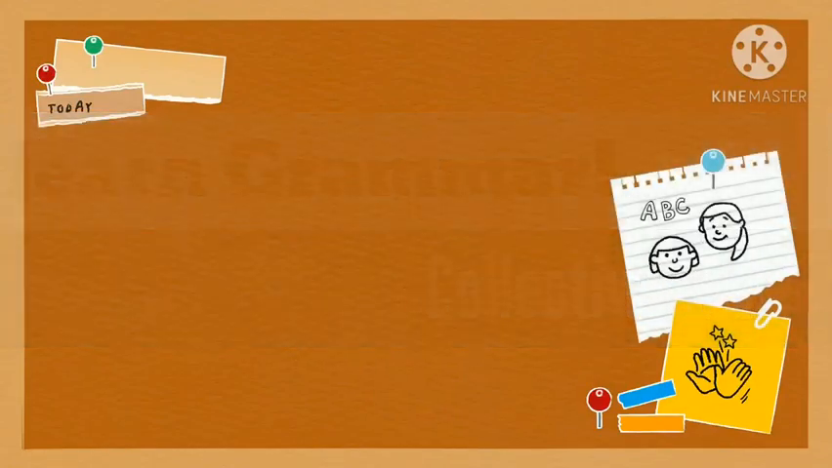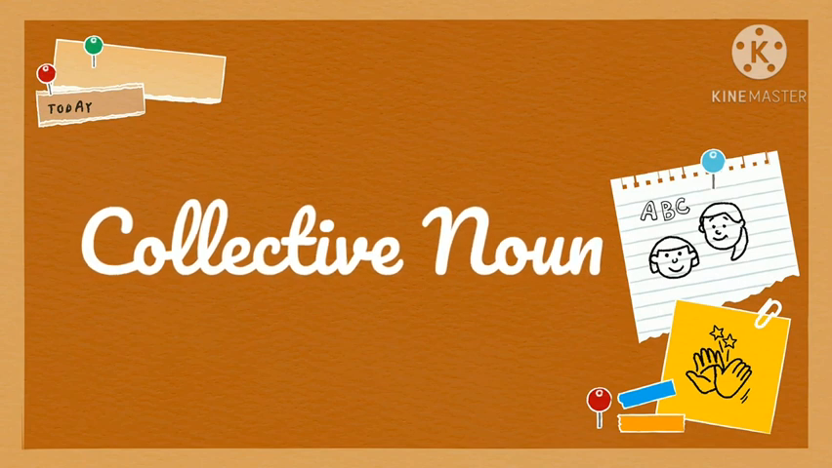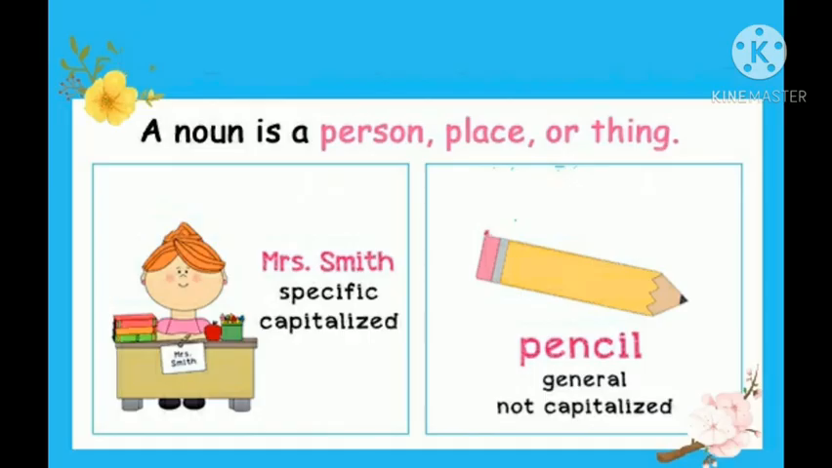Today we are going to start a new grammar lesson which covers collective noun. For understanding it well, very first I'm going to tell you what is noun. A noun is a person, place, or thing. In examples, we have here Mrs. Smith and pencil. What is special about noun?